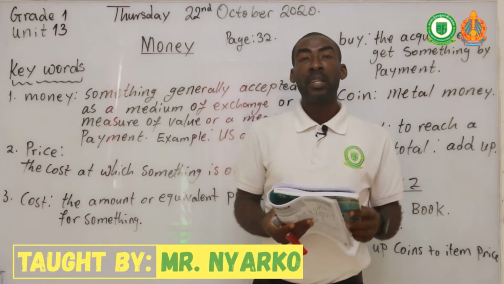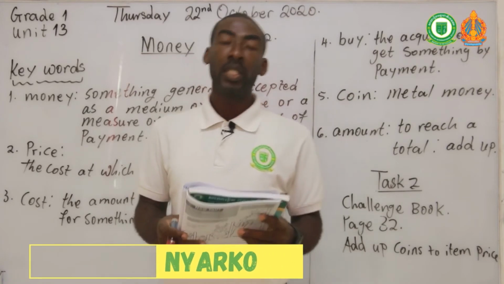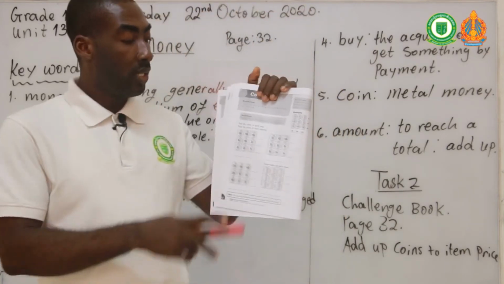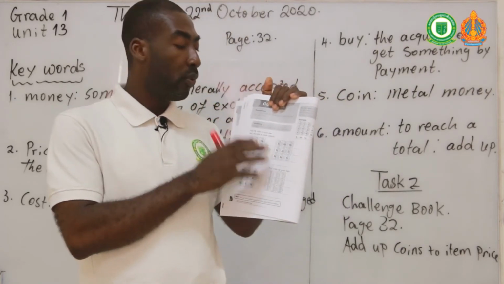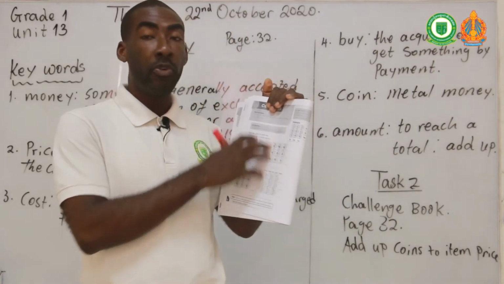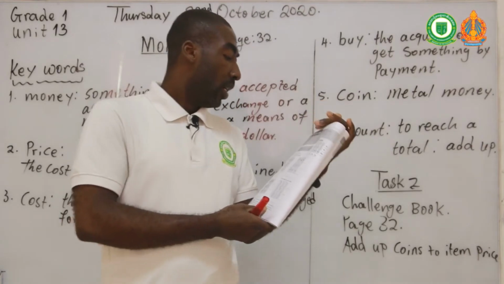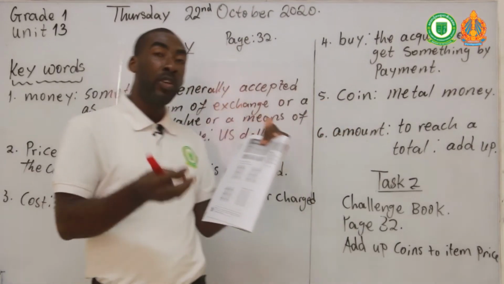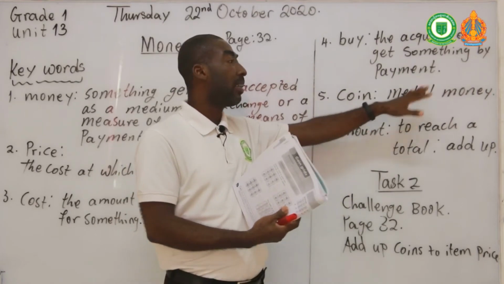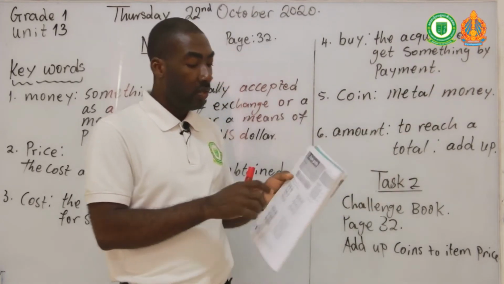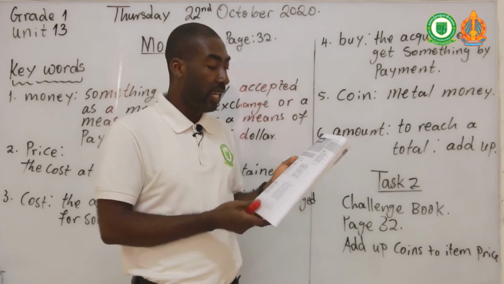That's the challenge book. So you open at page 32. So we're going to look at some coin grades, okay? So this is what we have there. These are coins that are put together in the form of rows and columns. So we know that coins are the metal money that we have.